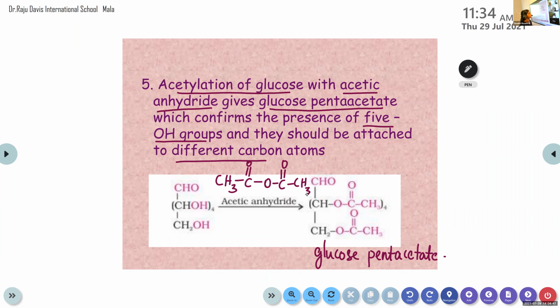Yes, Achyut? There was a change in the formula of acetic anhydride. Yeah, CH3, CO, O, CO, CH3.